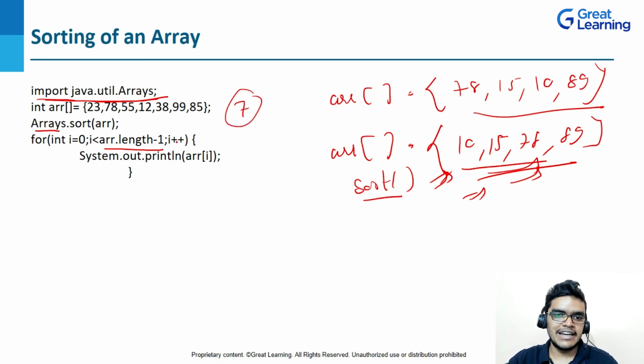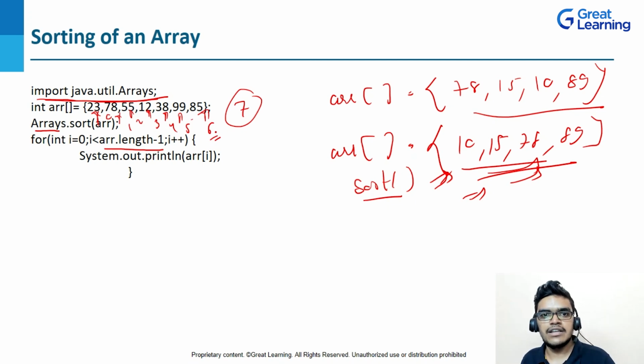But as we know, the indexing in an array will start from 0. So this is 0, this is 1, 2, 3, 4, 5, 6. If the length of the array is 7, then the index values go from 0 to 6. That's why I have written array.length minus 1. Then I have done the increment i++. After that I have written sop.ln, and inside that I have written array and put the parameter i here. So this is a way you can do sorting in an array.